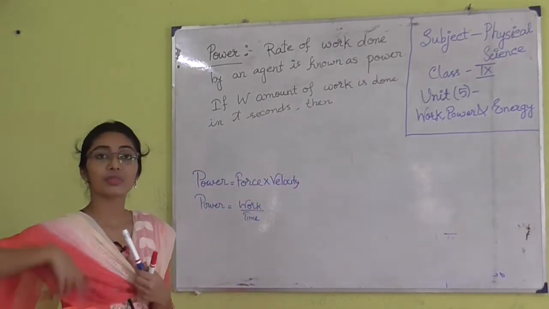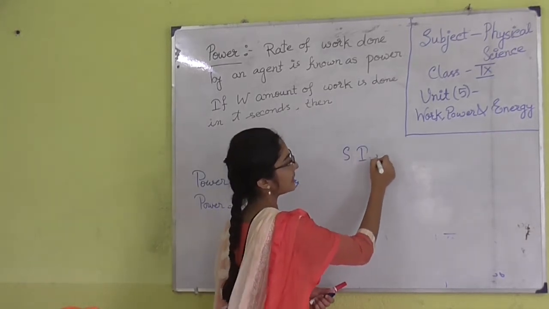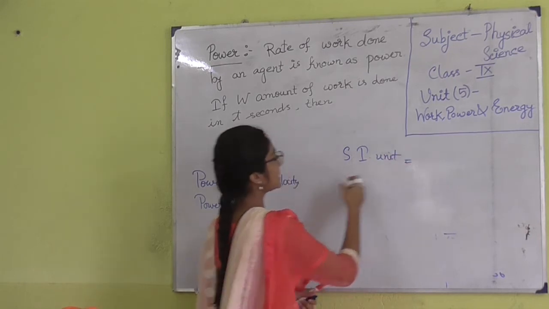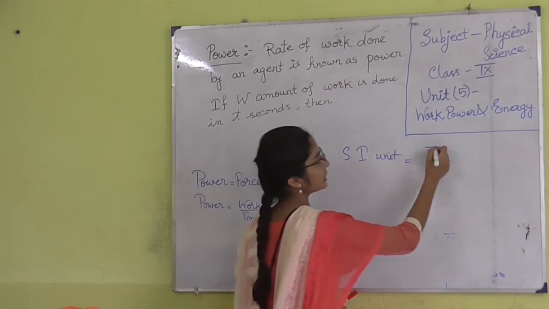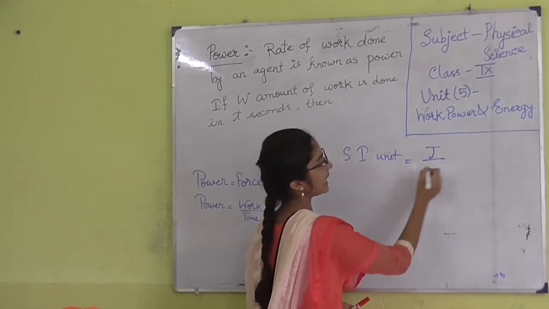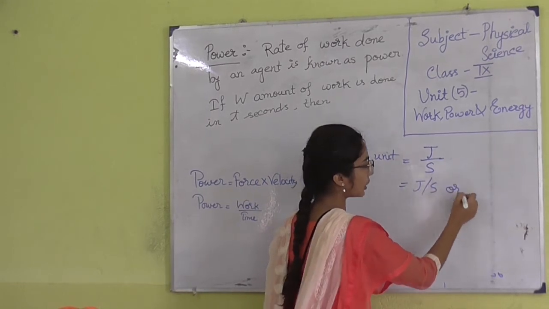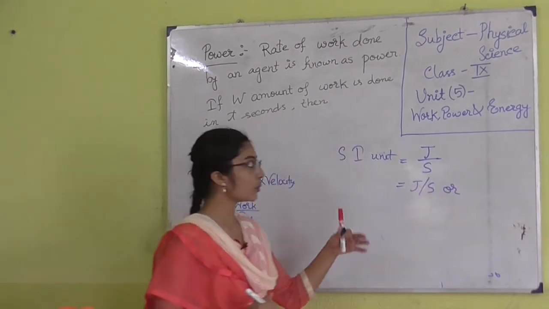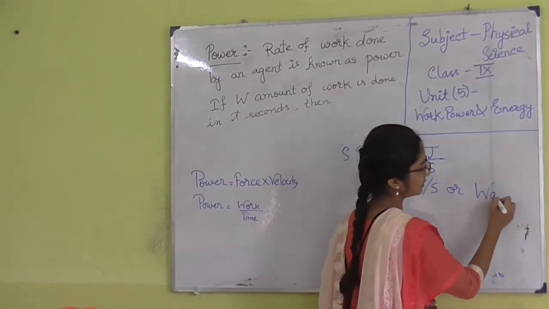Next we have to know its SI unit and CGS unit. As the unit of work done is joule and the unit of time is second, the SI unit is joule per second, or the practical unit or the most used unit of power is watt.